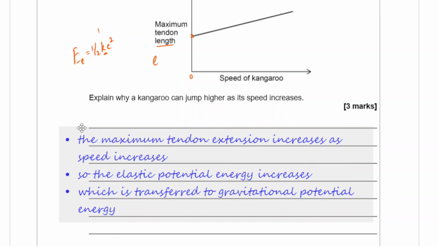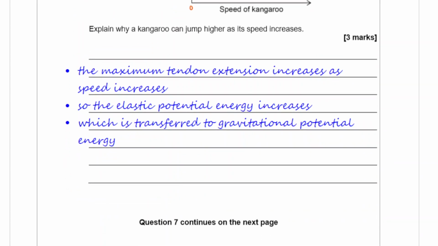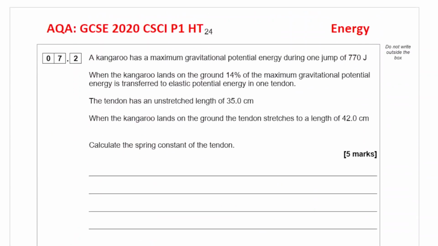So the maximum tendon length extension increases as the speed increases. So the elastic potential energy increases, which is transferred to gravitational potential energy. A kangaroo has a maximum gravitational potential energy during one jump of 770 joules.